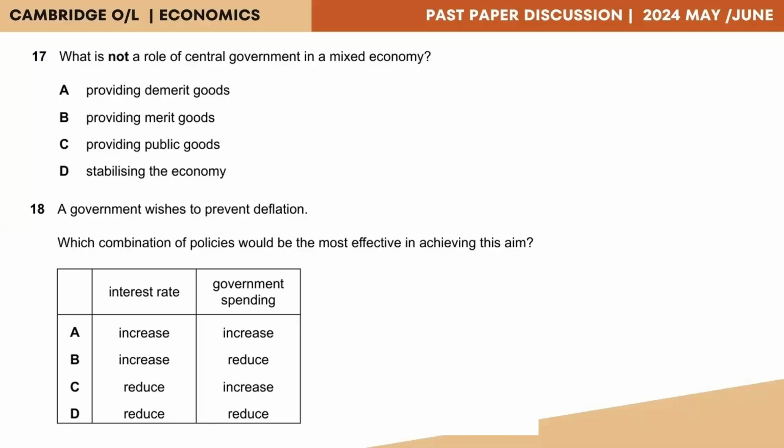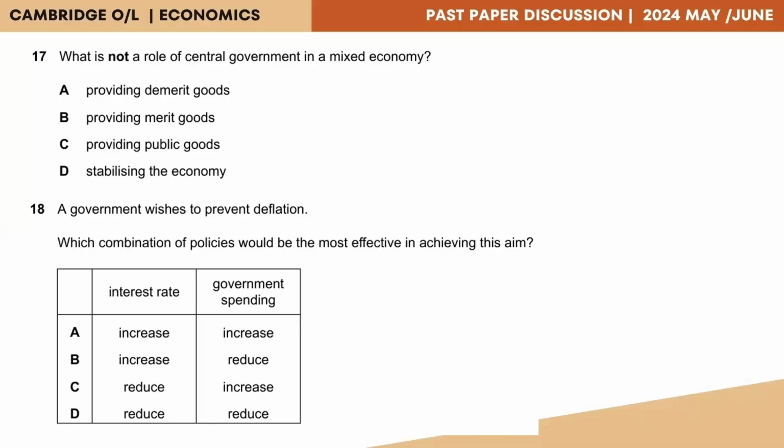Option B, providing merit goods like free education and healthcare. That definitely the government does. So the question is asking not a role of the government, but providing merit goods is a role of the government. So that can't be the correct answer for this question. C, providing public goods. We pretty well know that public goods like transportation and roadways are provided by the government. So it is a role of the government, whereas the question is asking not a role of the government. So C is also not the correct answer.